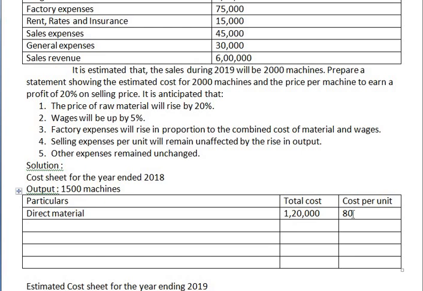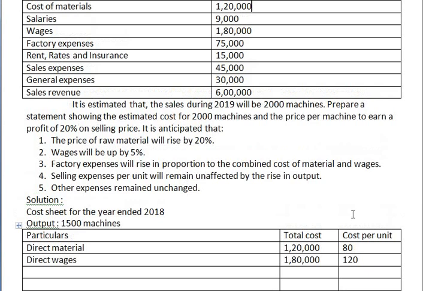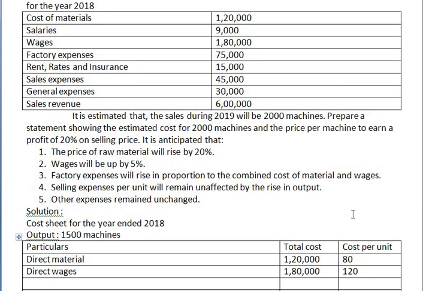Next we need to take direct wages. Direct wages amount is 1,80,000, and this is 120 per unit. Again go through the problem to see if they have given us any direct expenses.